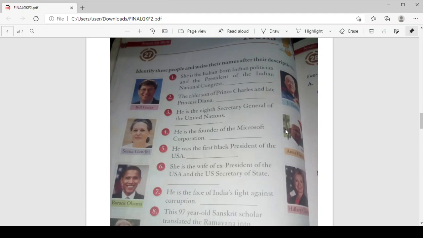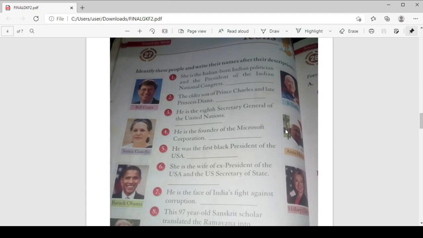They are very famous in their particular area. For example, the first picture, Bill Gates, is very famous for his computer company, Microsoft. He is the owner of the company Microsoft. In the same way, each person in the pictures is very famous in their respective areas. So let us start with the first one.